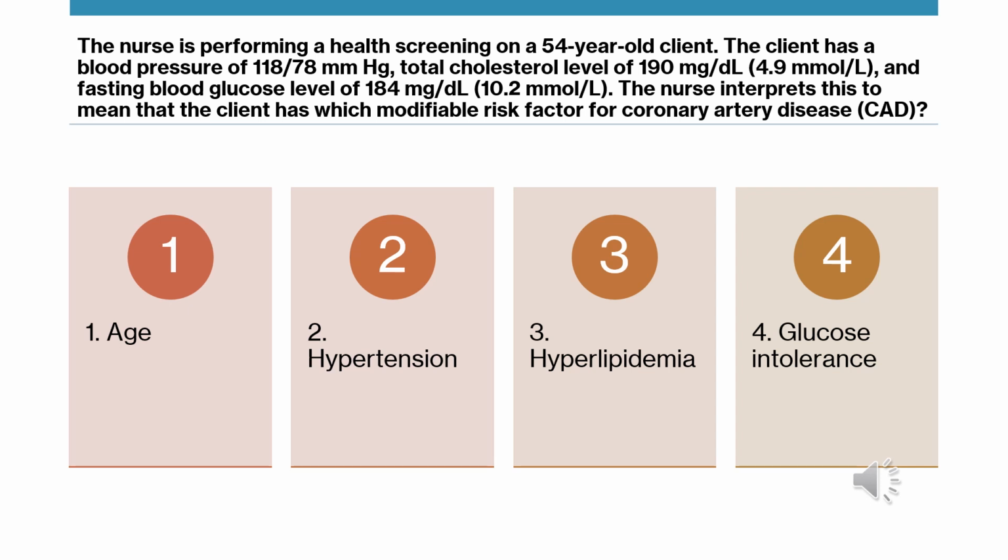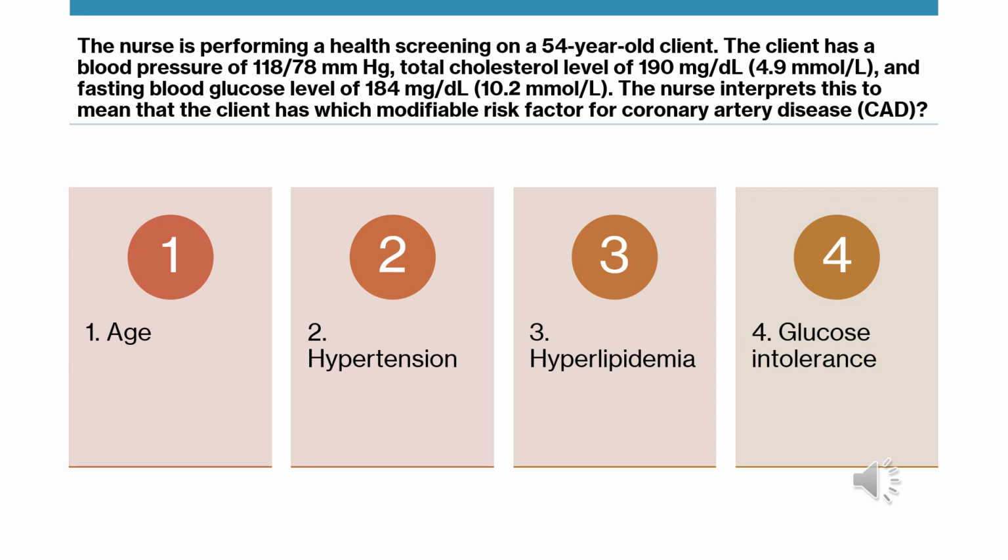Okay, so our question this week says, the nurse is performing a health screening on a 54-year-old client. The client has a blood pressure of 118 over 78, total cholesterol level of 190, and a fasting blood glucose level of 184. The nurse interprets this to mean that the client has which modifiable risk factor for coronary artery disease. So our options are 1, age, 2, hypertension, 3, hyperlipidemia, and 4, glucose intolerance.